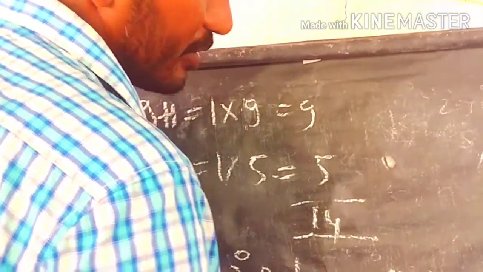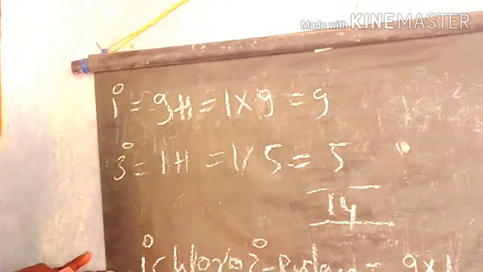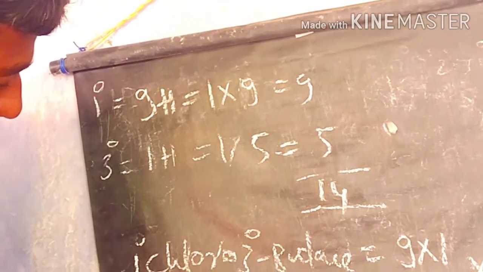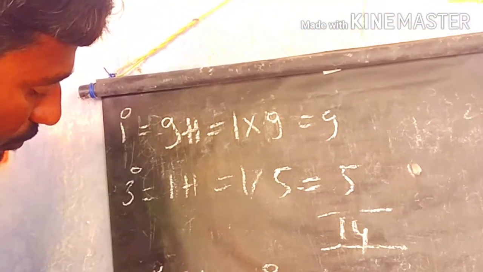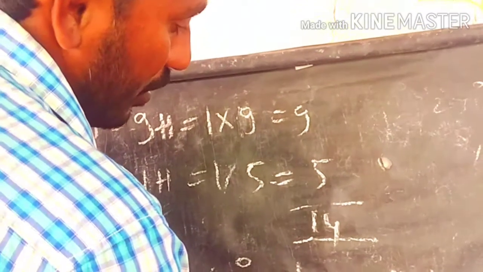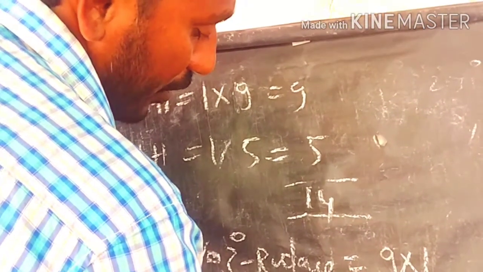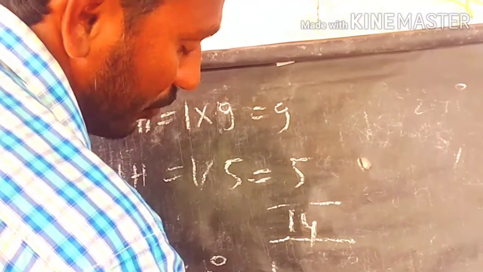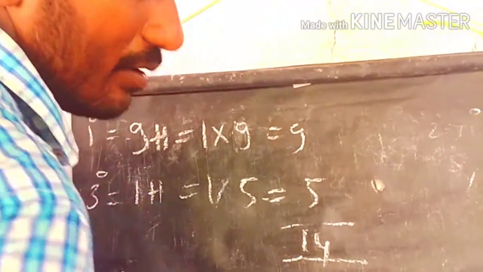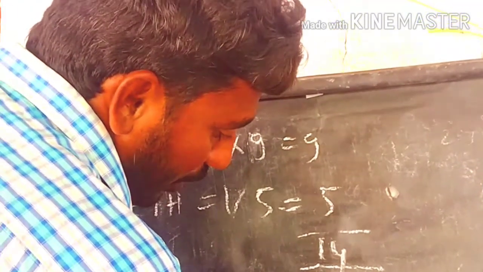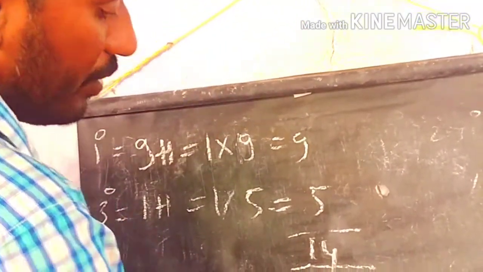For tertiary butyl chloride, we have one tertiary hydrogen, and the selectivity of chlorine is 5, so 5 into 100 by 14.